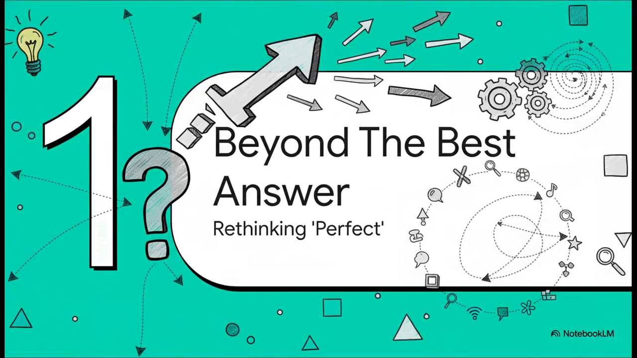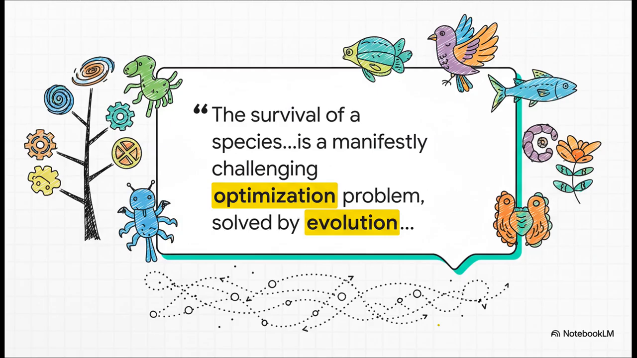Let's do it. All right, first up, why do we even need to look for anything other than the very best answer? Well, the paper draws this beautiful parallel to evolution. Survival of the fittest is basically a giant, continuous optimization problem. But think about it. Evolution doesn't just create one single perfect organism. Not at all. It creates this incredible diversity of creatures, all of them good enough to survive in their own unique way. And that's exactly the mindset we need to adopt here.